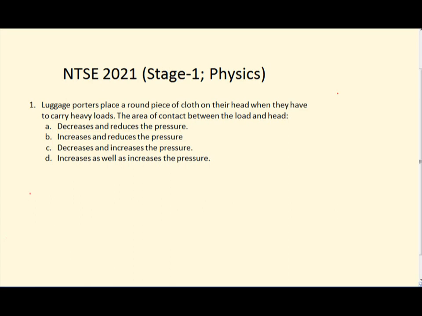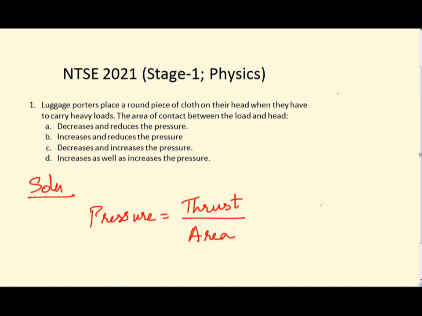So first of all, the concept applied in this is that you have to understand what pressure is. Usually pressure is given as pressure is equal to force or thrust divided by the area. Right, so why does it matter? Let's say there is a person who is carrying a load on his head. These are his hands. Definitely I can't draw the whole person. Now let's say he is carrying some load over here. Now what actually happens is the area of his head and the area of the luggage which is in contact will be very less, right?